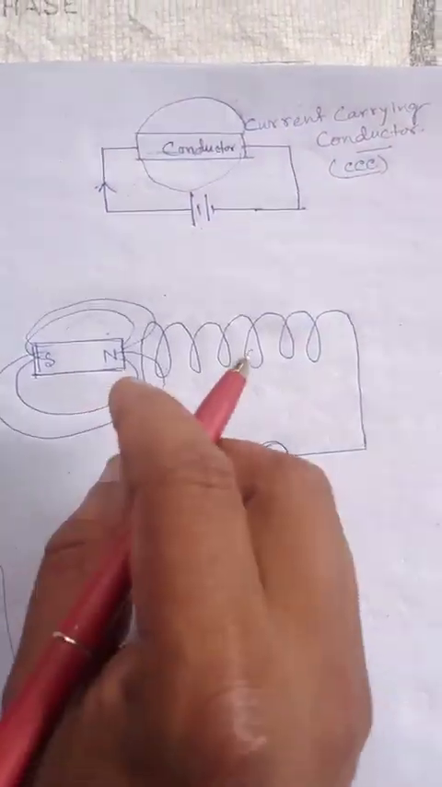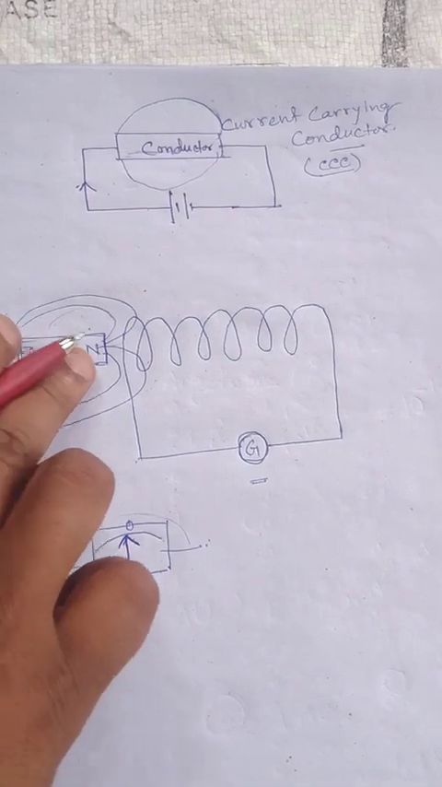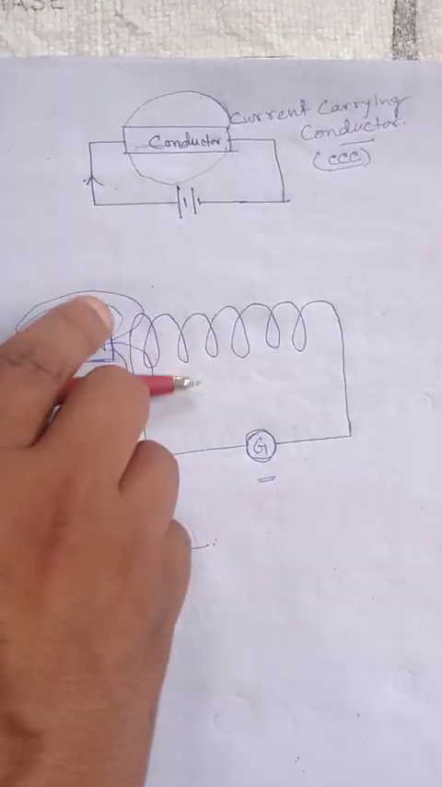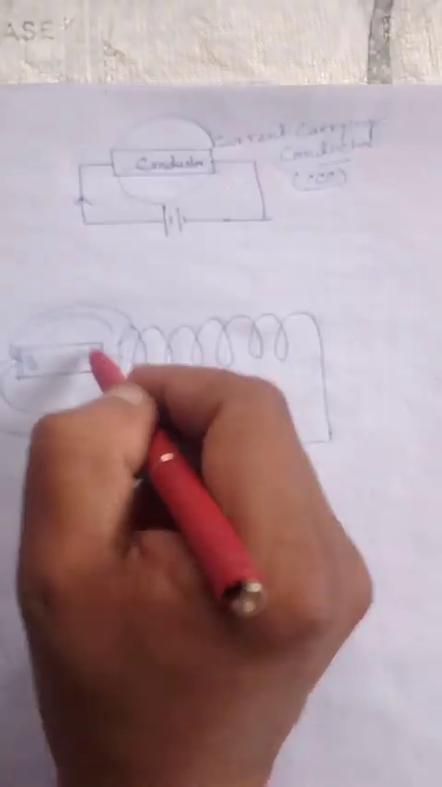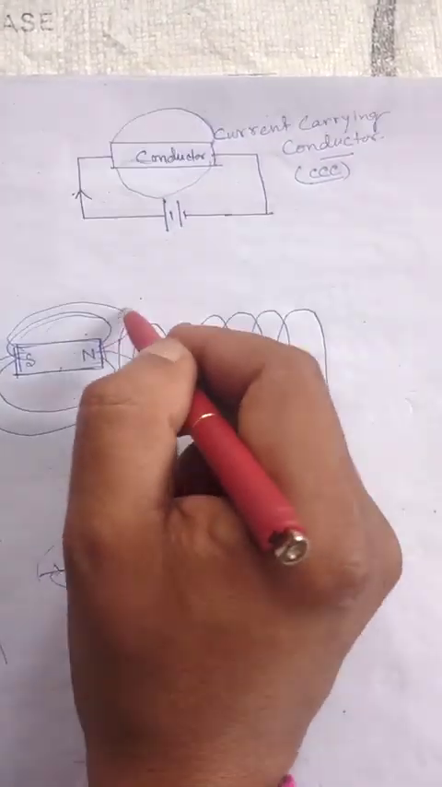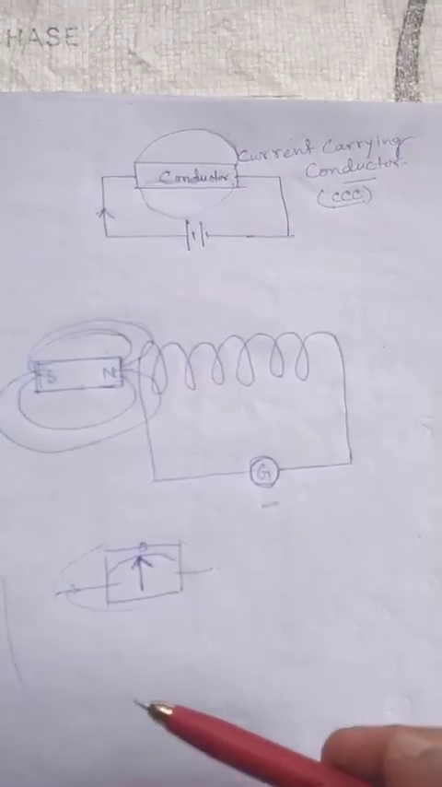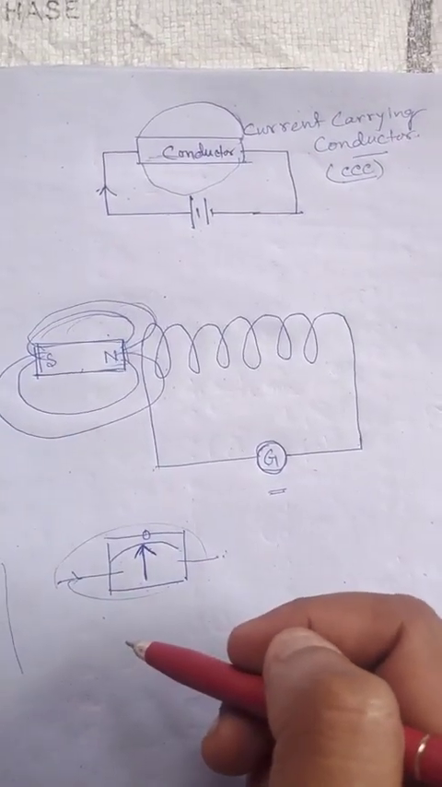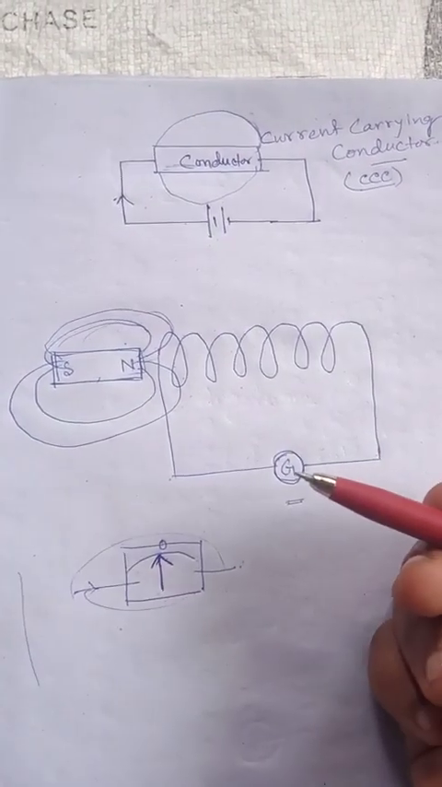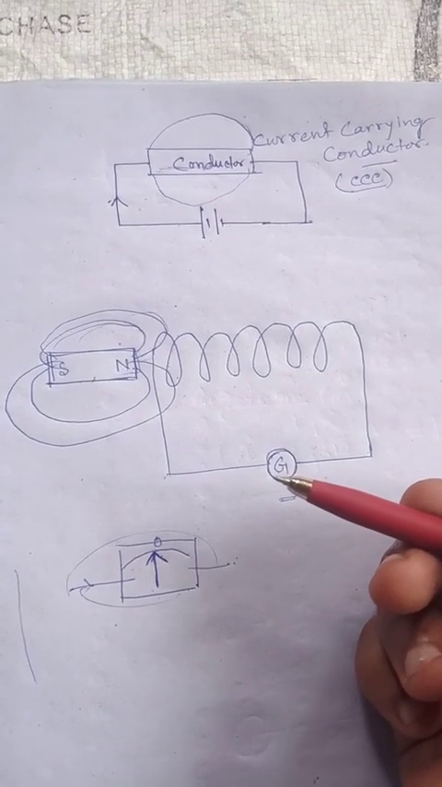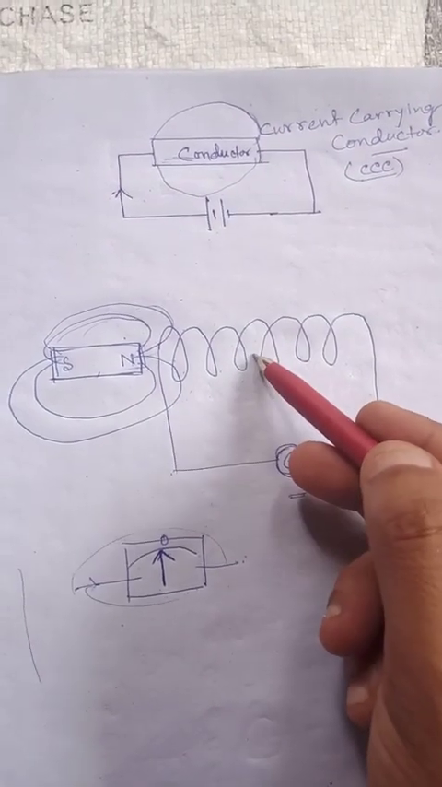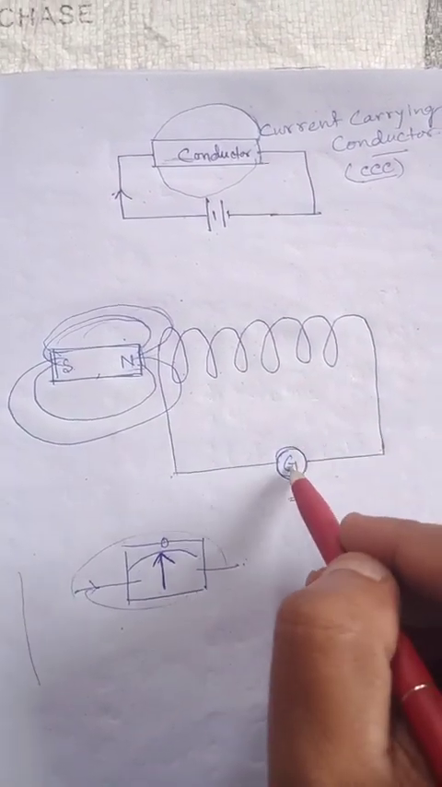Now he thought, if we change this magnetic field, he moved the magnet towards the coil. When he moves the magnet towards the coil, the number of magnetic field lines through the coil changes. When the magnetic field density, that is the magnetic field intensity, changes inside this coil, then the galvanometer shows a deflection.